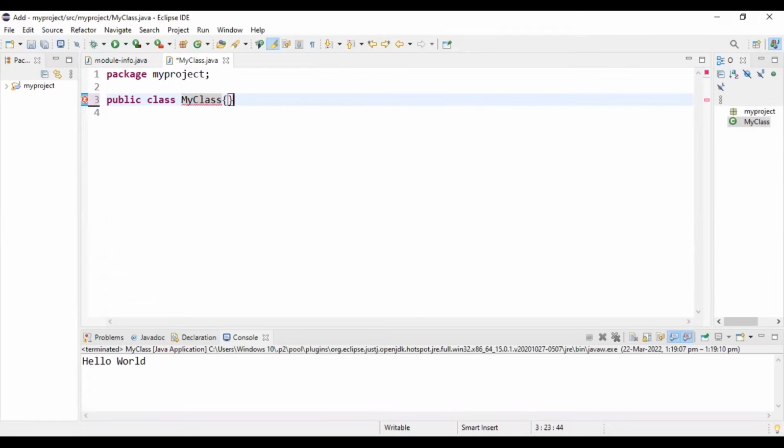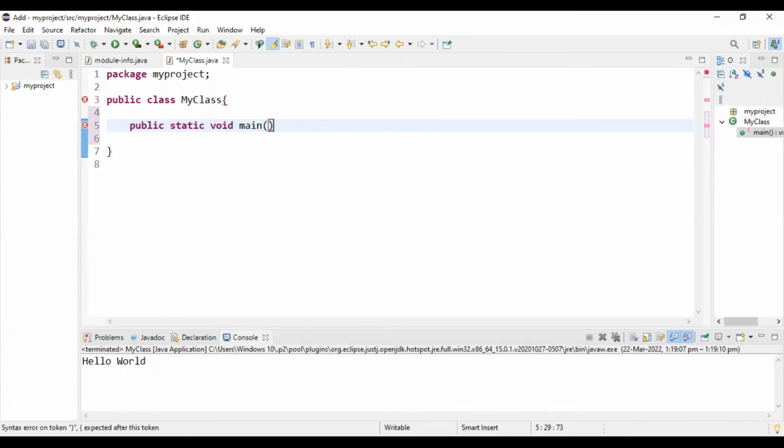And now I'm going to give curly brackets. In Java we write every syntax inside curly brackets. So here we have given public class MyClass, and now I'm going to write another code which is public static void main, and inside parentheses I'm going to write String args.